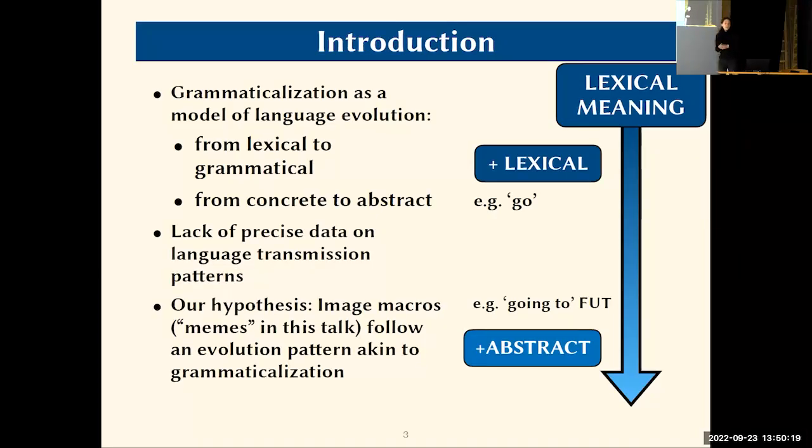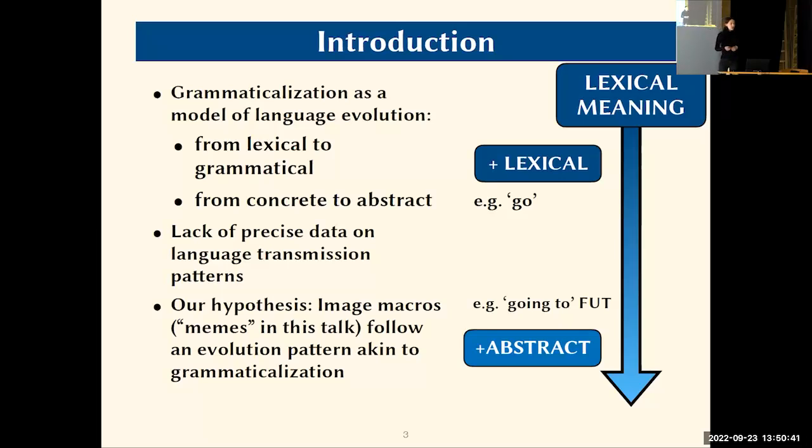But the problem with a lot of studies in grammaticalization is that we do not have historical data on most languages in the world, and we don't have precise data on language transmission patterns. So we do not know exactly how and why grammaticalization occurs in this way, and what kind of transmission is necessary for this process to occur.